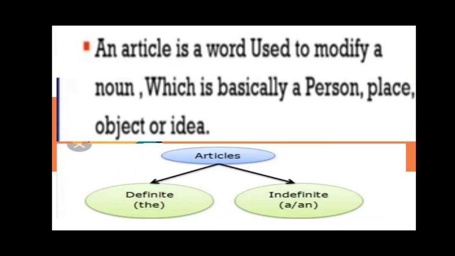An article is a word used to modify a noun, which is basically a person, place, object or idea. Then we can divide the articles into two categories, definite and indefinite. The article which comes under the definite category is the, and the indefinite articles are a and an.